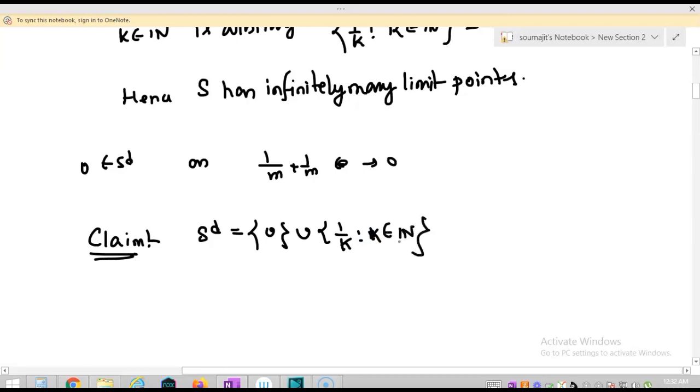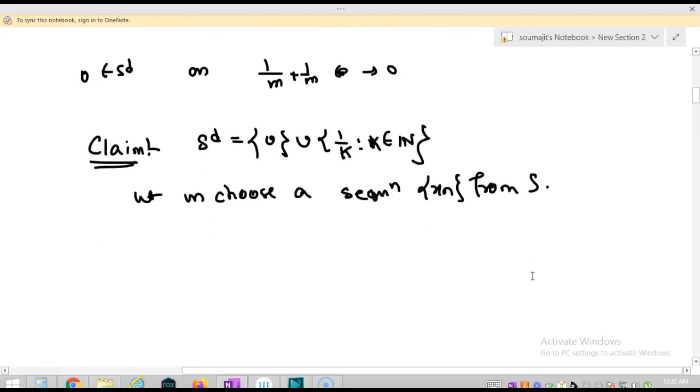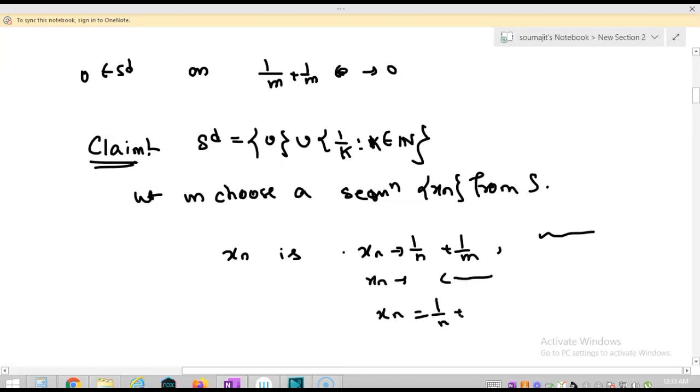To prove that, first of all, let me choose any sequence xn from S. Then what are the possibilities for xn? Either xn is of the form 1/n + 1/m for some fixed integer m, or xn is constant, or xn is equal to 1/n + 1/n, right?